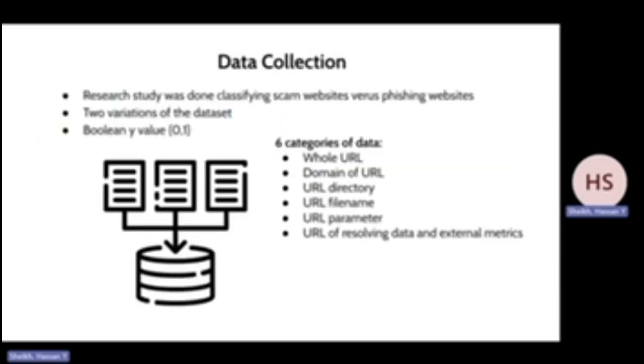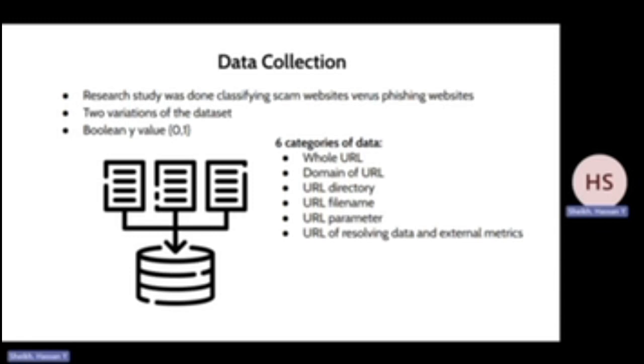We found a research study that was conducted on a large number of websites on the internet, which identified whether a website was scam or legitimate. The study had two variations of datasets, a small dataset with 58,645 websites and a large dataset of 88,647 websites. Each dataset has 111 features which can be divided into 6 different categories.